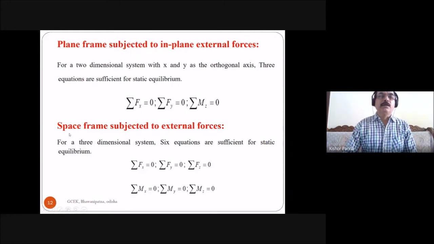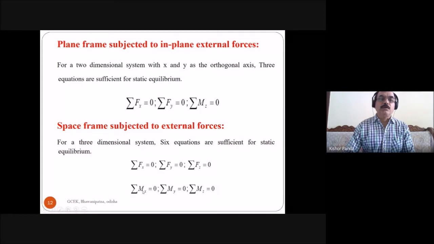And here, a space frame subjected to external forces. For a 3-dimensional system, which has x, y and z axes, for static equilibrium you need 6 equations. Summation of Fx is 0, summation of Fy is 0, and summation of Fz is equal to 0.